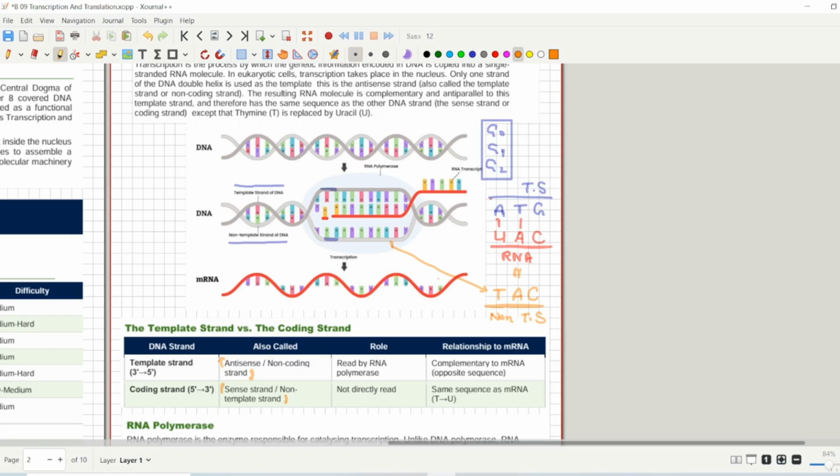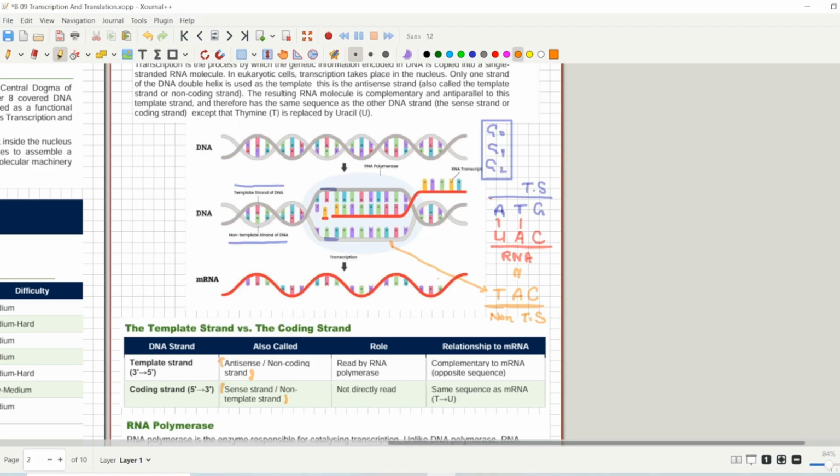So the RNA molecule is being formed on the template strand, but it has nucleotides parallel to the non-template strand. I think I made it really clear. If you still can't get the concept here, please go back in the lecture and listen to it again, and I am definitely sure you would understand it, because this is as simple as we can make this concept.